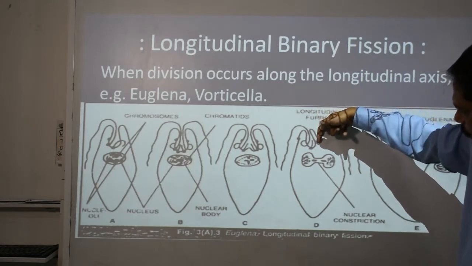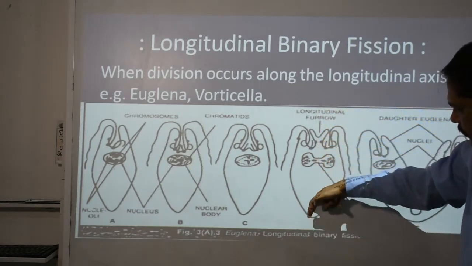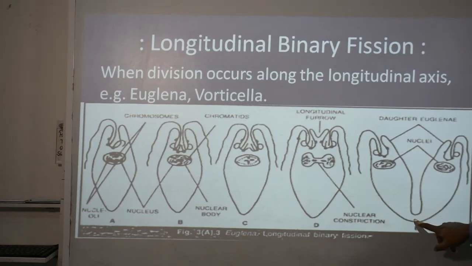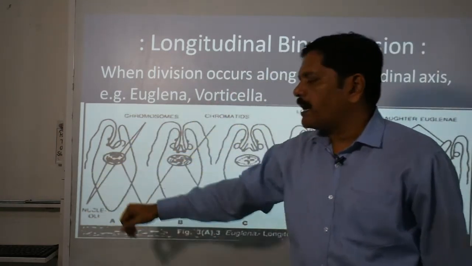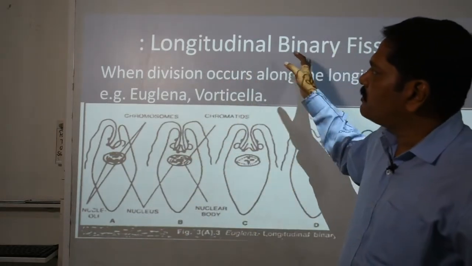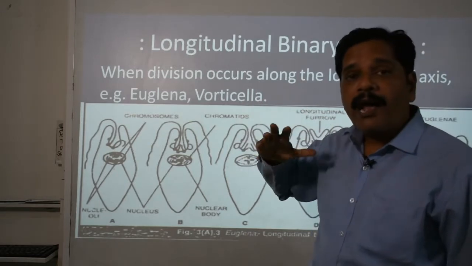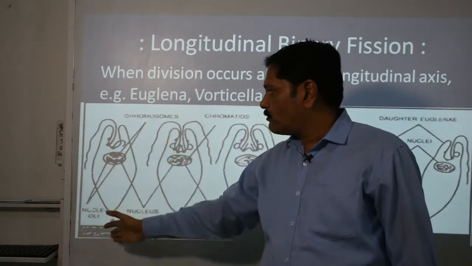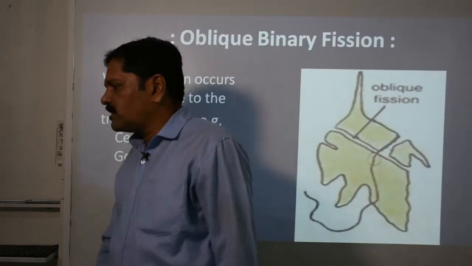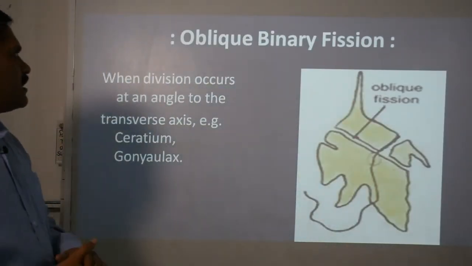This furrow grows further, deeper and deeper, and before this, the nucleus will divide completely into two, and finally this furrow will be completed, and two individuals with similar parental features will develop. So what type of binary fission is this? Longitudinal. Why? Because the axis of division is exactly vertical or longitudinal in nature. So this is the longitudinal binary fission.